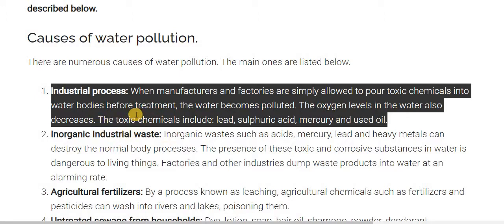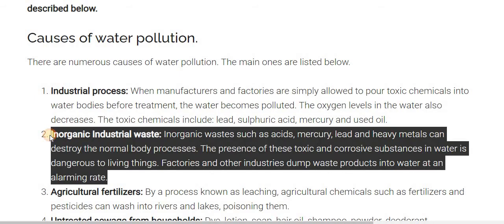The main substances that give the toxic effect are lead, sulfuric acid, mercury, and used oil. So the first cause is industrial process. When manufacturers and factories pour toxic chemicals into the water bodies before treatment, the water becomes polluted and the oxygen level in the water also decreases. The toxic chemicals include lead, sulfuric acid, mercury, and used oil.